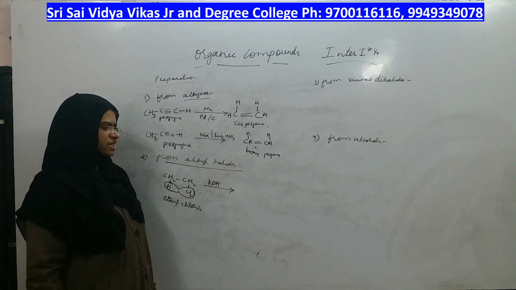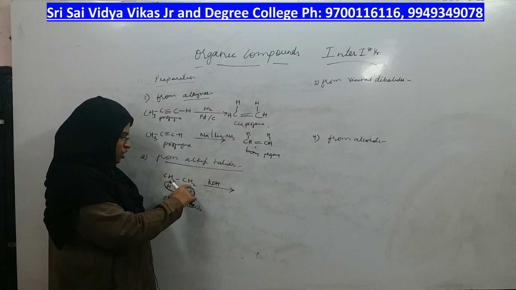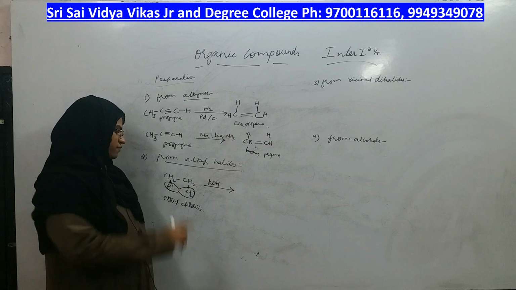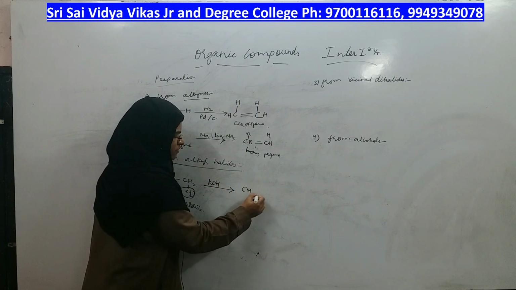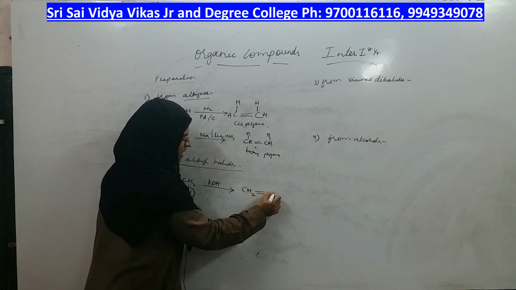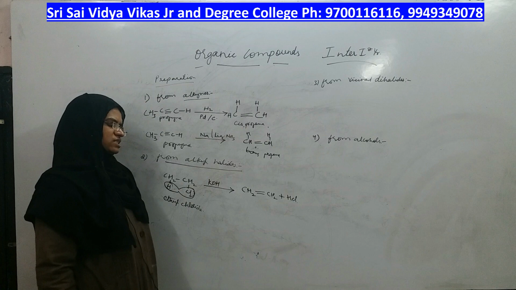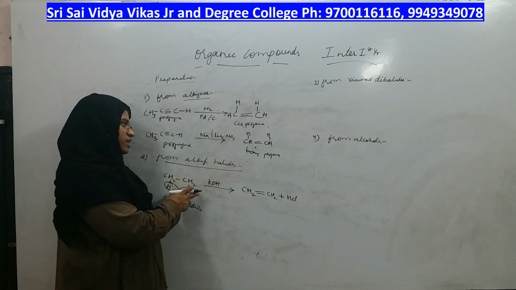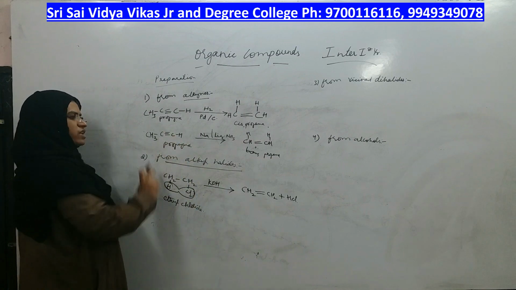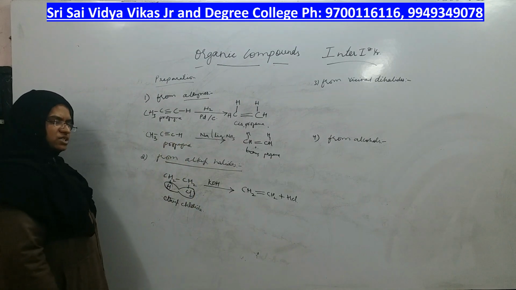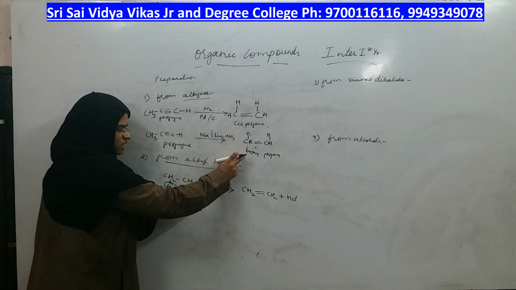HCl is eliminated out in the form of a small molecule by breaking this bond as well as this bond. If both the bonds break, it will form which bond? An extra pi bond will be added by eliminating small molecules like HCl. So this type of reaction is which reaction? Elimination reaction. First type of reaction is which reaction? Addition reaction. Addition reaction of alkyne will give you alkene.